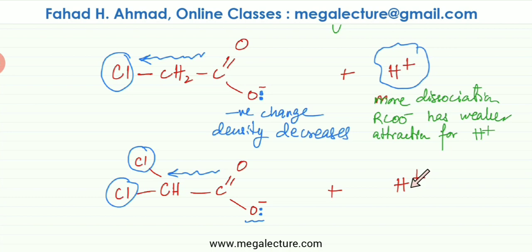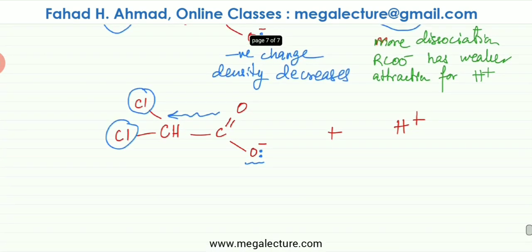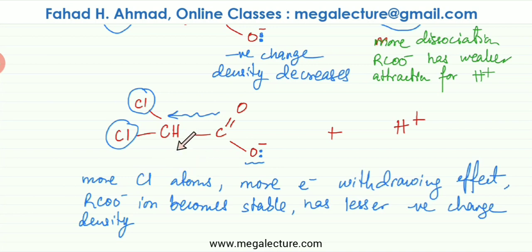And there would be even weaker attraction for the H plus 1 ion. So what you can come up with is, the more Cl atoms over here in the carbon chain, there would be more electron withdrawing effect. The RCO minus ion, this ion over here, would become more stable because it has lesser negative charge density.